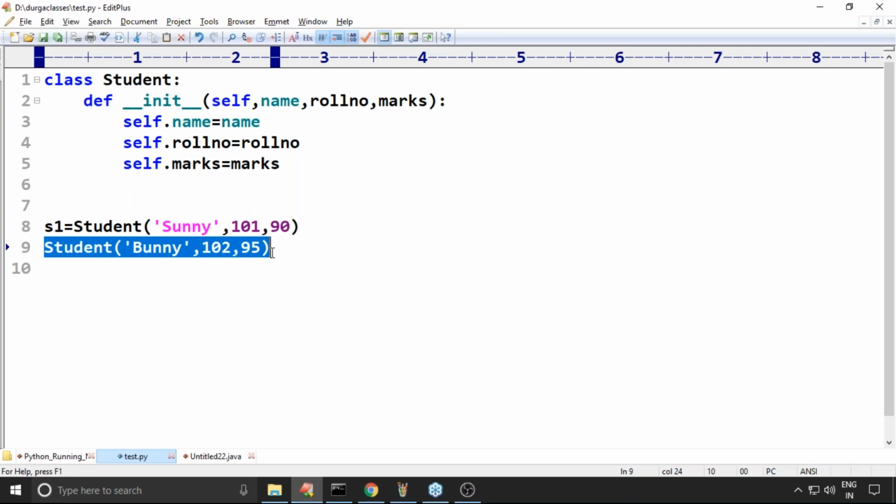But in Java, if you ask this question, the Java compiler is going to reject it. Compulsorily, you should provide a reference variable for the object, otherwise the compiler won't accept it in Java. But in Python, no problem at all. Python is not that strict. So now, is it okay?